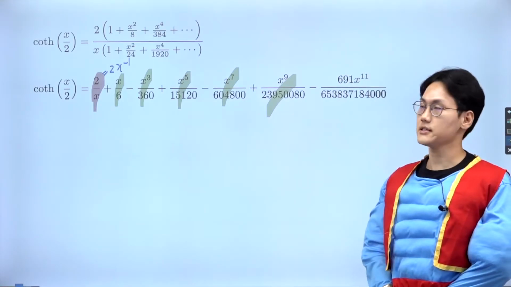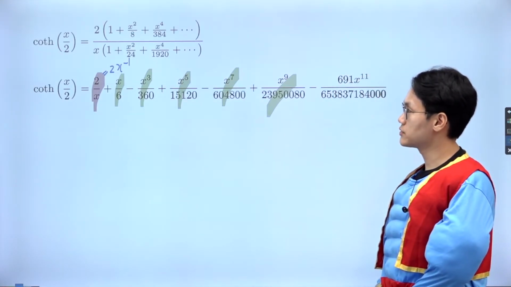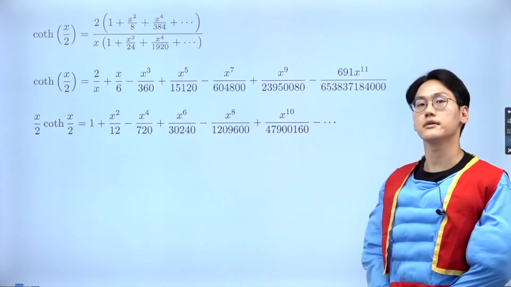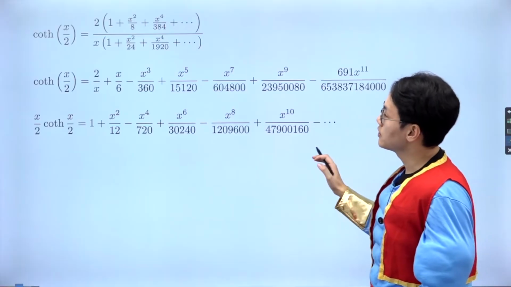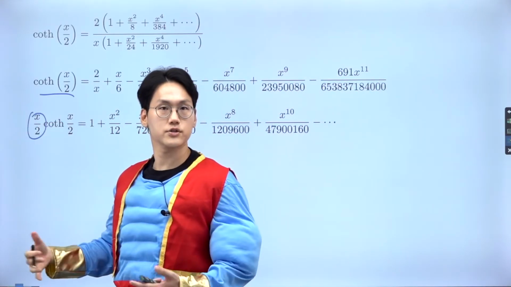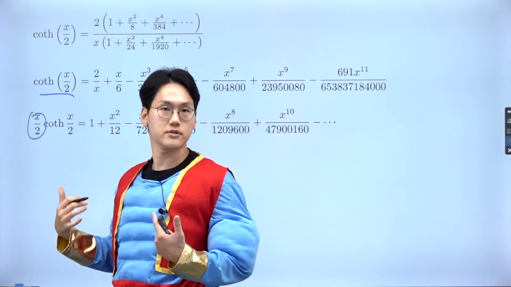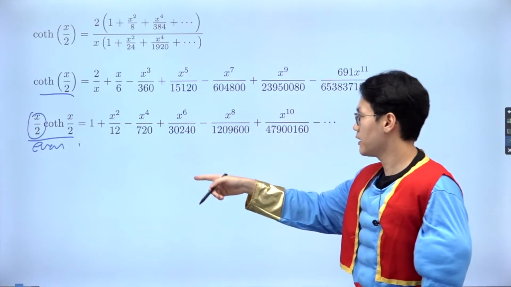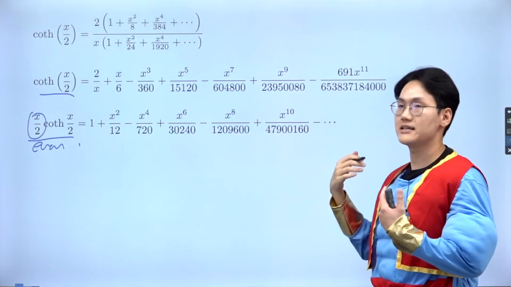So that's quite odd. So what we want to do is to get rid of it. How I'm going to get rid of it is actually to multiply by x over 2. Now I had the odd function, and x over 2 is surely an odd function. The product of odd and odd would result in an even function. So this is an even function. So as you can see, I got the powers 0, 2, 4, 6, 8, 10, etc., etc.